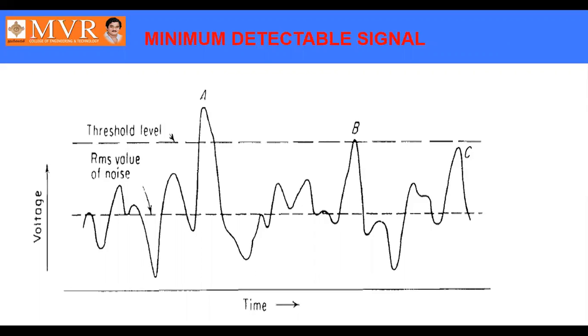If the value is high, the target may be missed. If the threshold level is low, there is a possibility of getting a false alarm. That is the main disadvantage while designing a threshold level.